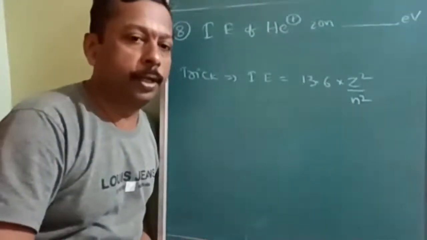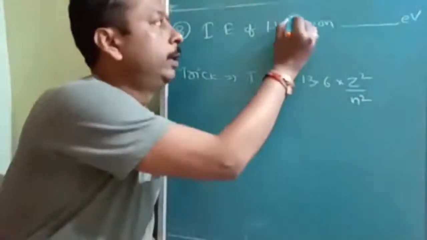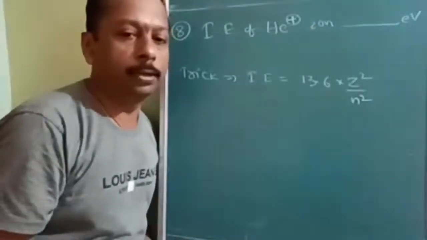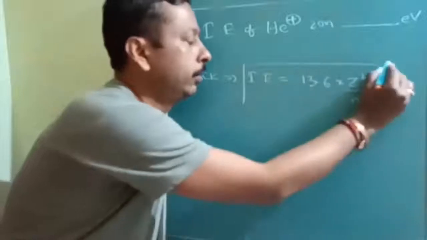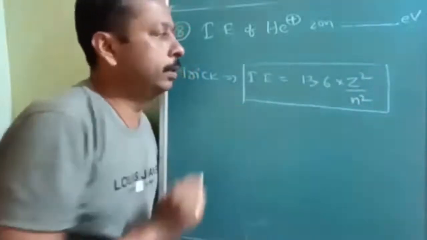Okay, the next question is the ionization energy of the helium plus ion in electron volts. Direct trick, and it is not only applicable for the ground state.